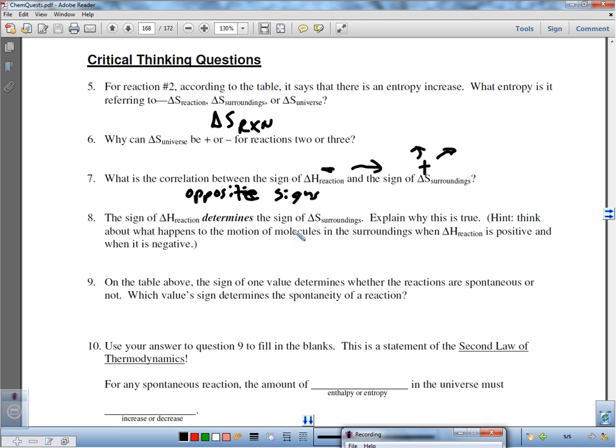Number 8, the sign of delta H determines the sign of delta S. Explain why this is true. I just think I did that.